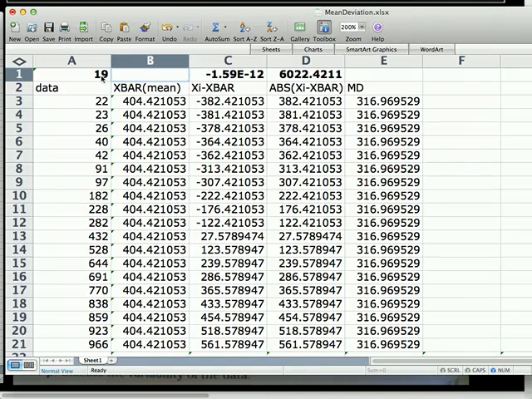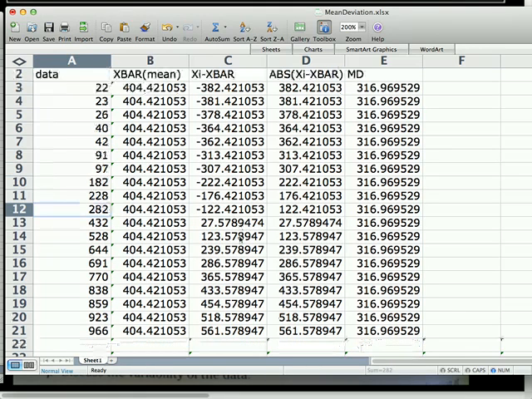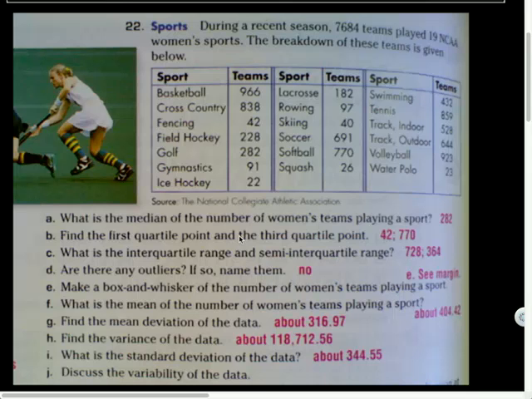Number 10, I believe. So 1, 2, 3, 4, 5, 6, 7, 8, 9, 10. So there's the median one. It looks like it would have 9 on both sides. So yeah, 280 would be the answer to that, which is what they had. And I'll just write my own answer again, verifying that that's what we had.